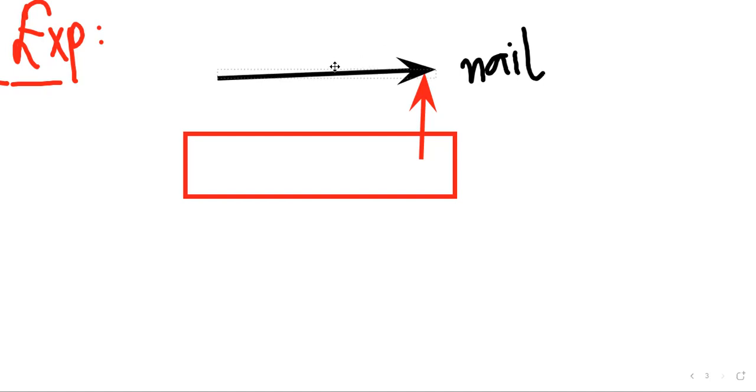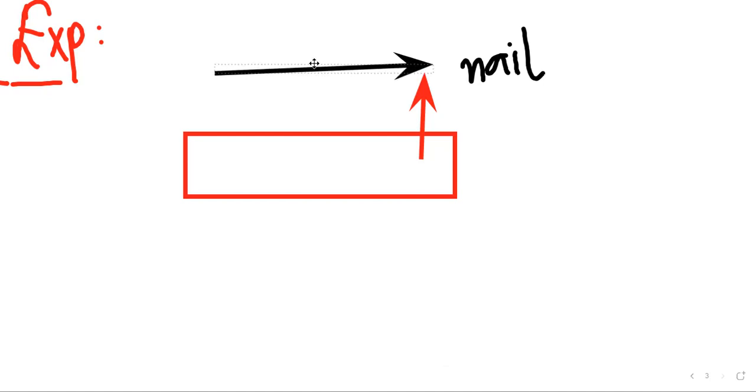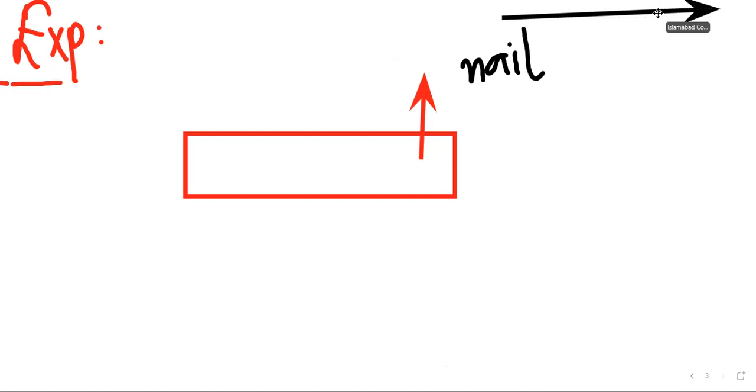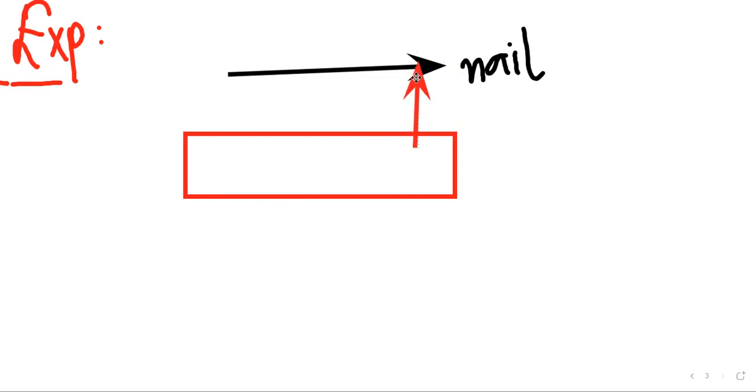So when it strikes this nail, some of the energy is converted into heat energy due to friction between two surfaces, and sound energy, and some of the energy is transferred to this nail, due to which the nail actually moves into this wooden piece.